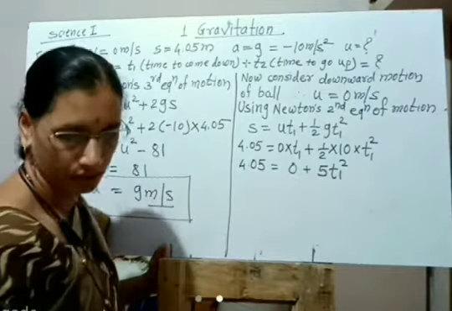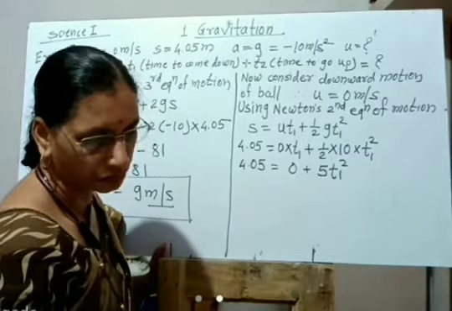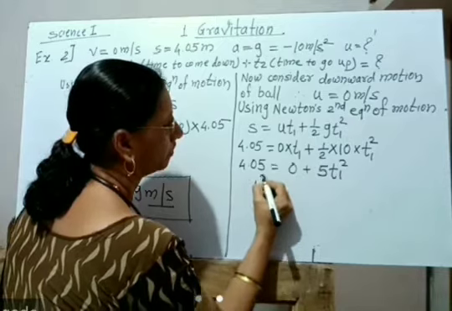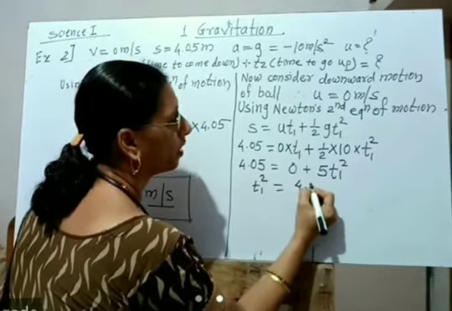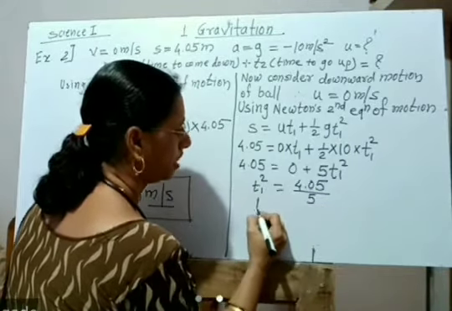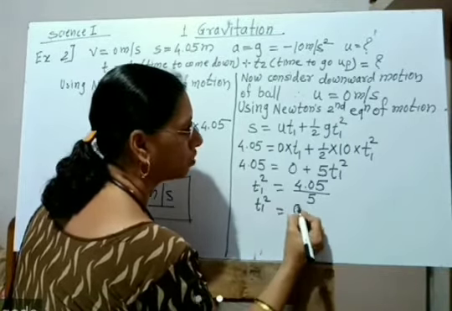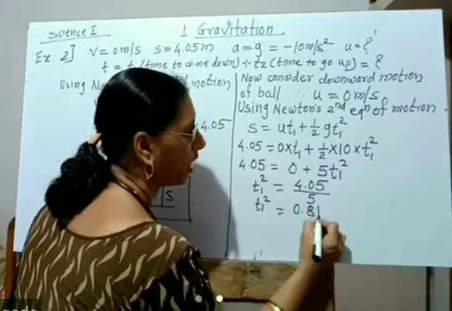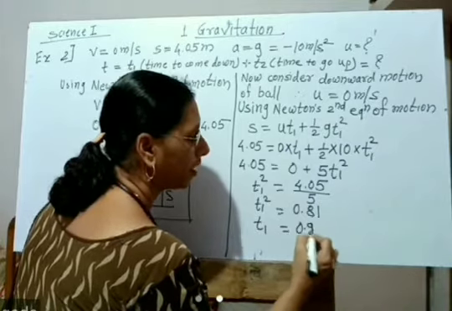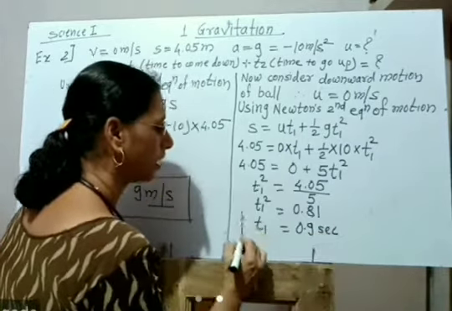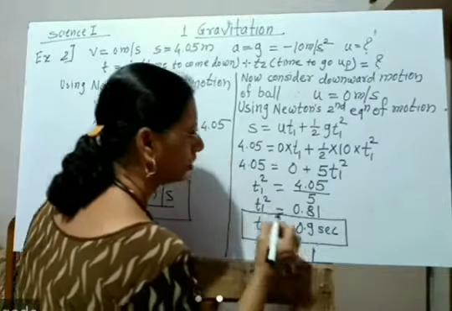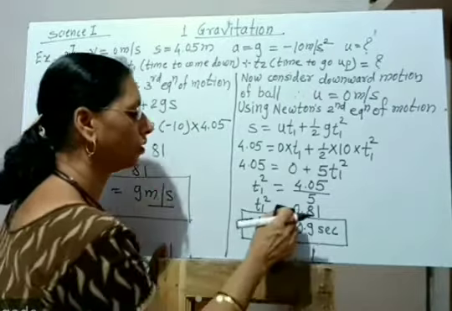Then we can write here t1 square is equal to 4.05 divided by 5. t1 square is equal to 0.81 and therefore t1 is equal to 0.9 seconds. That is the time required for the ball to come down and reach the ground.